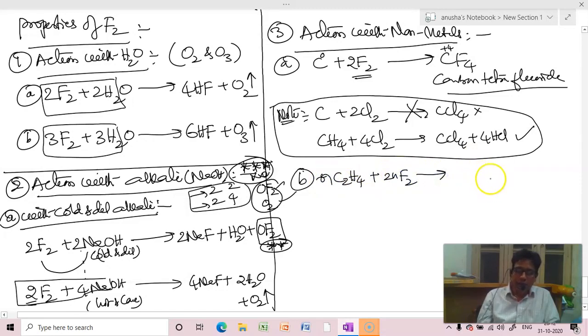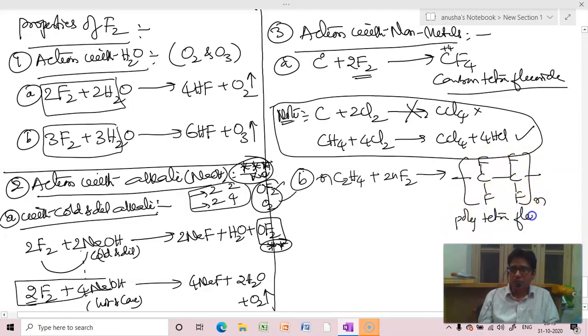It produces polytetrafluoroethene, polytetrafluoro, which is known as Teflon, one of the hardest materials or polymers. So ethene when treated with fluorine, right, we'll get polytetrafluoroethene. The double bond is shifted so that another can be joined.